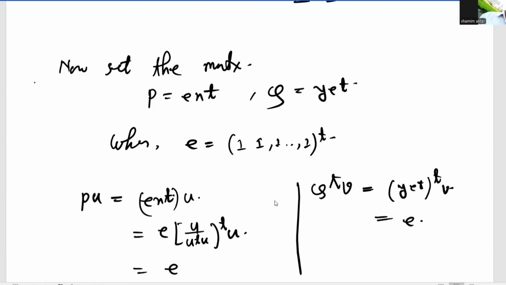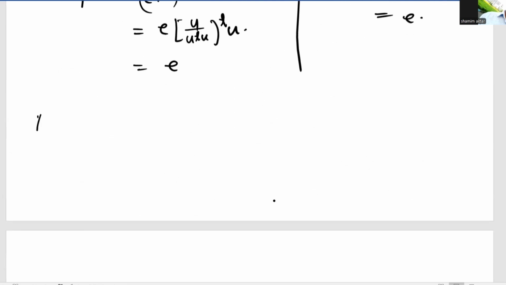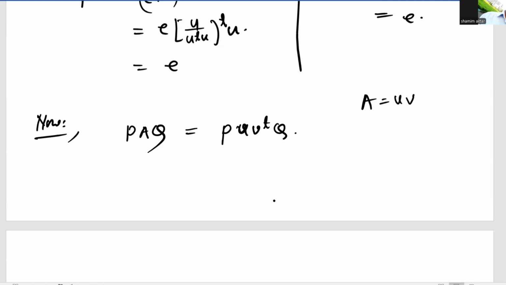Now PAQ equals P U V transpose Q, putting the value of A, because A equals U V transpose. So this implies PU times Q transpose V, whole transpose.